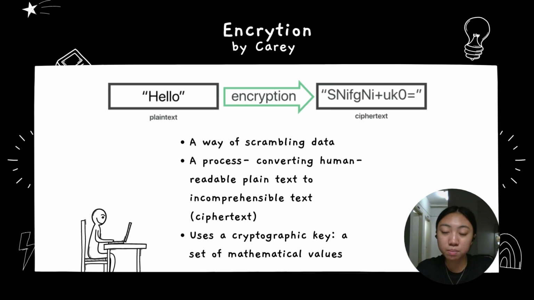Encryption is a way of scrambling data so that only authorized parties can understand the information. Basically, encryption is a process of converting human-readable plain text into incomprehensible text, which is also known as ciphertext in technical terms, which can only be decrypted by the user with the encryption key. Encryption uses a cryptographic key, which is a set of mathematical values that both the sender and recipient of an encrypted message agree on.